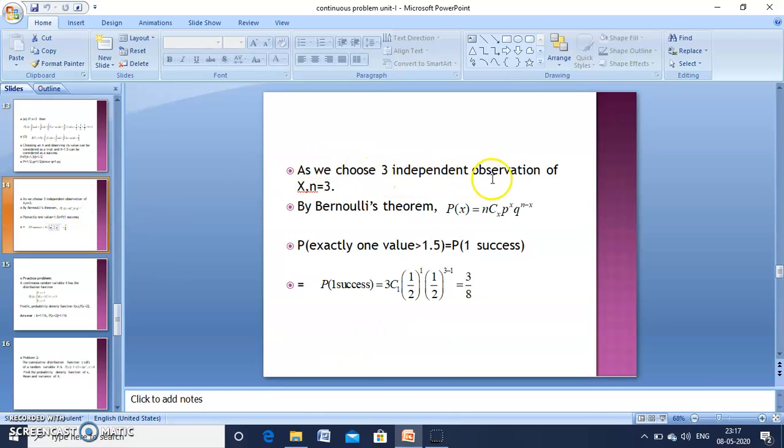As we choose 3 independent observations, we take n equal to 3. Now by Bernoulli theorem, formula is P of x is equal to nCx p power x q power n minus x. We want to find out probability of one success. So we have to substitute n value as 3 and x is equal to 1, p value 1 by 2 power 1, q value 1 by 2 power 3 minus 1. So we get 3 by 8 is the answer for the third question.